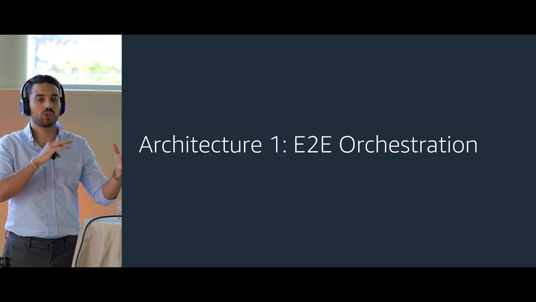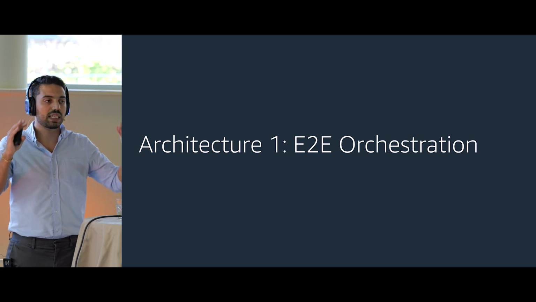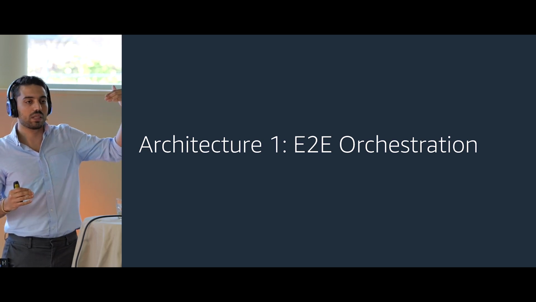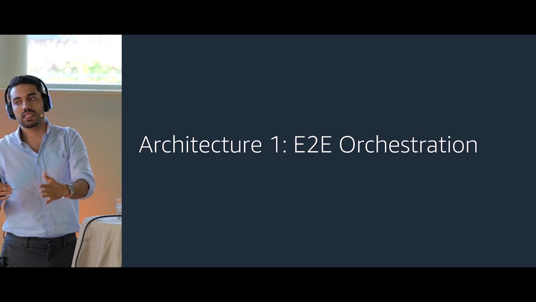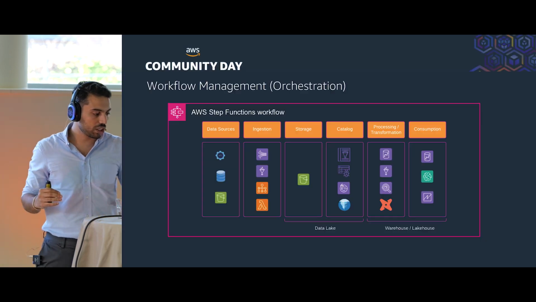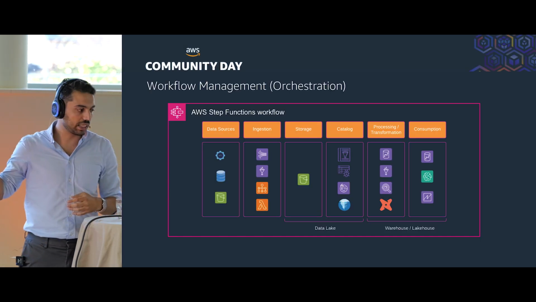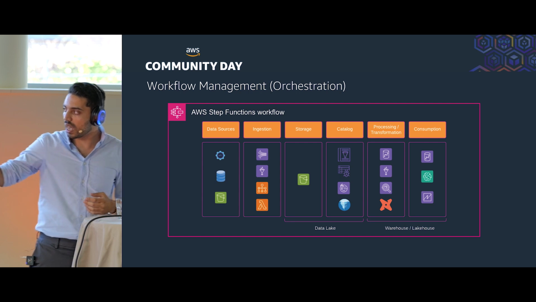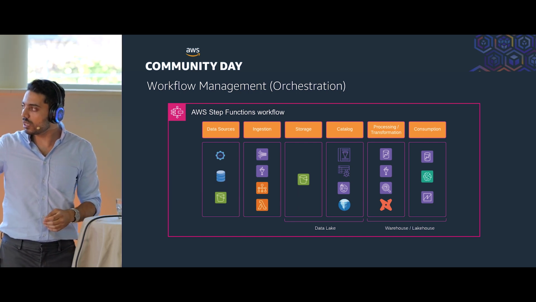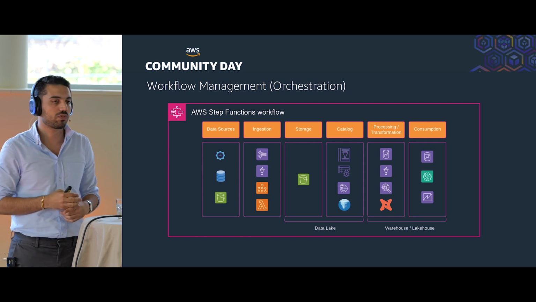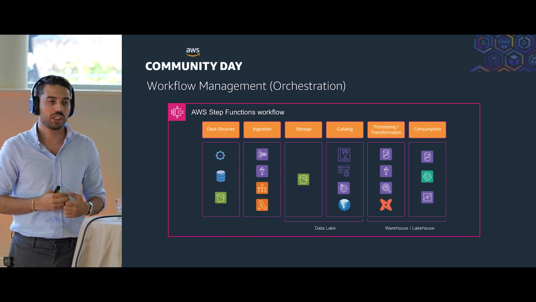People are using end-to-end orchestration by building a data platform where the first step inside the orchestration is extracting the data from the sources, and the last step is the consumption. The architecture looks something like this. Again, these are different steps that we have inside the data platform: having the data sources, then doing ingestion, storage, cataloging, processing and transformation, and eventually the consumption layer.